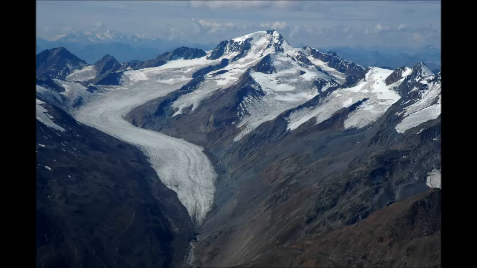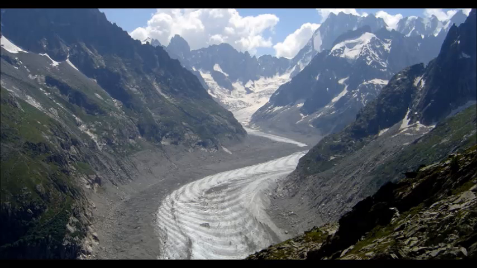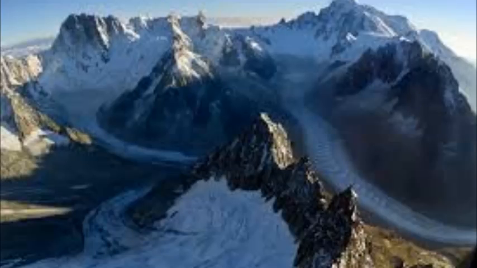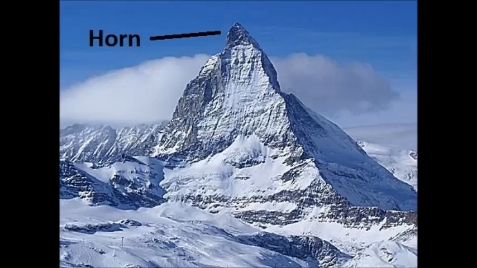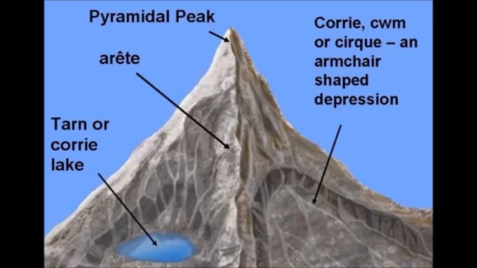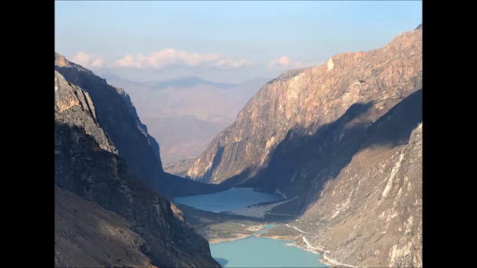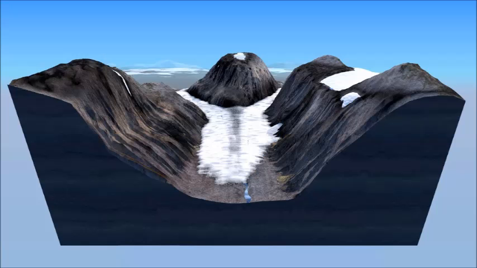As an agent of denudation, glacier performs the work of erosion, transportation and deposition. The erosional work of glacier is mainly side cutting. The landforms resulting from this are cirque, horn, arete, U-shaped valley, hanging valleys.